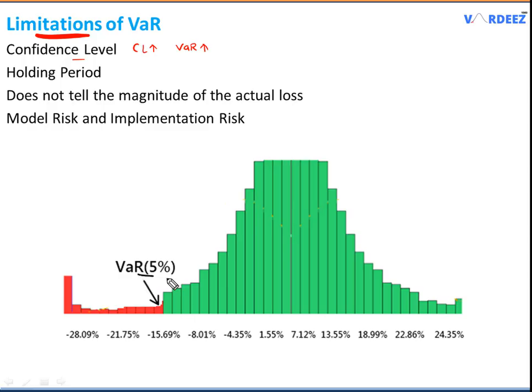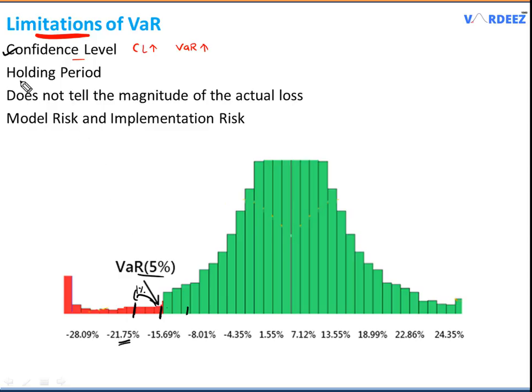If 5% value at risk is around this level, then if I want to calculate VaR at 1%, it's going to be a little bit higher. And if I want to calculate VaR at 10%, it's going to be lower than this value. So as the confidence level goes up from 5 to 1%, we can see that the VaR level also goes up. That's very intuitive.